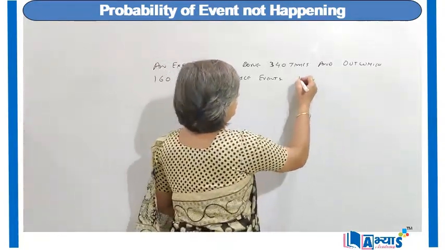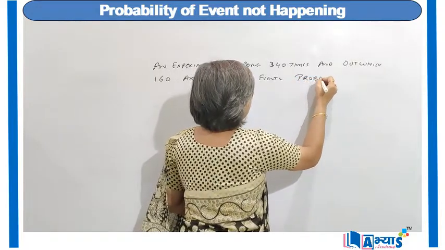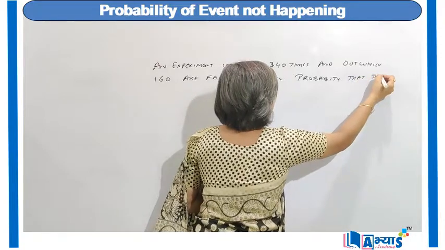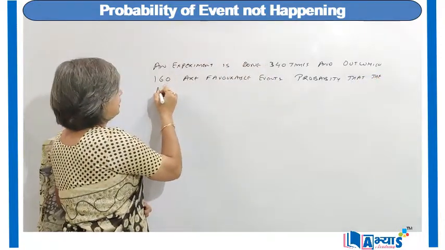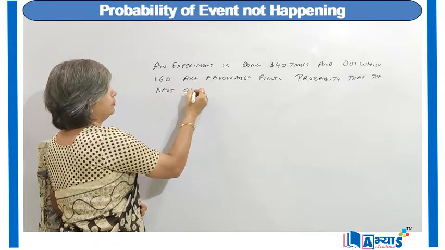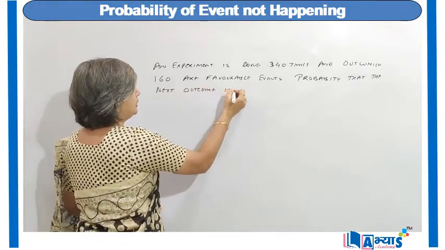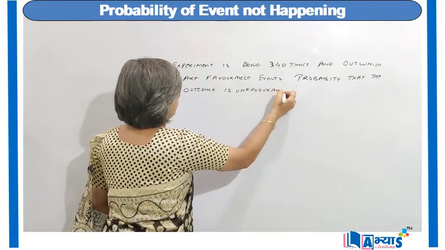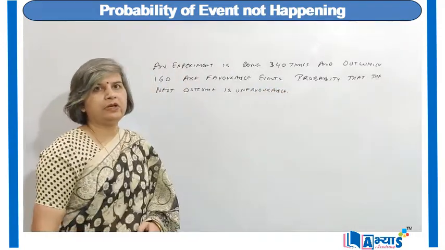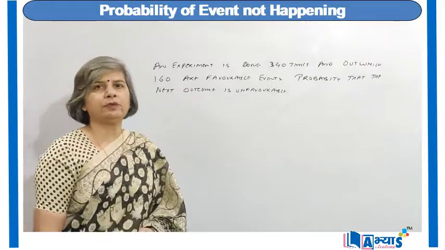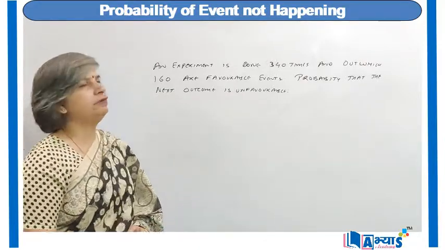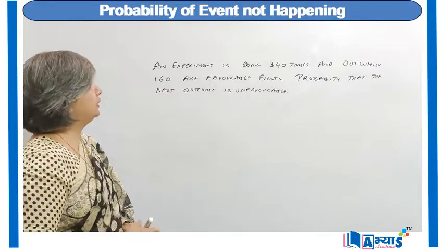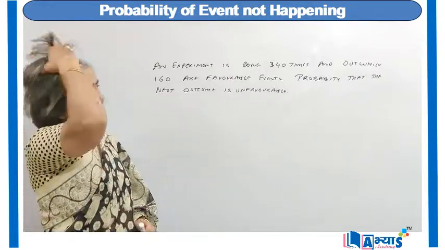We are supposed to find the probability that the next outcome is unfavorable. We are given that the total number of outcomes are 340, and out of which the favorable are 160, and we are supposed to find the probability that the next outcome will be unfavorable.